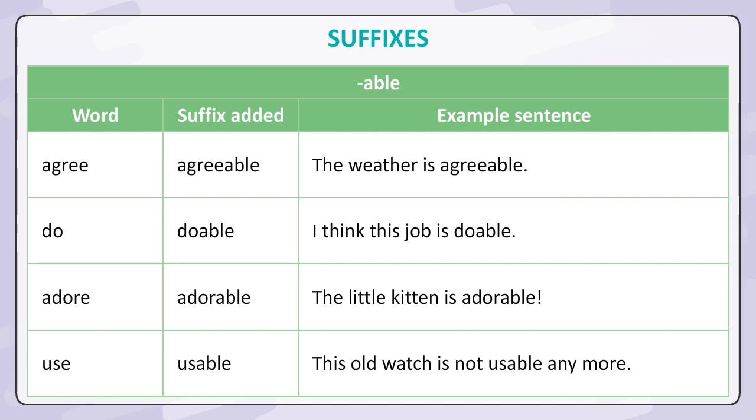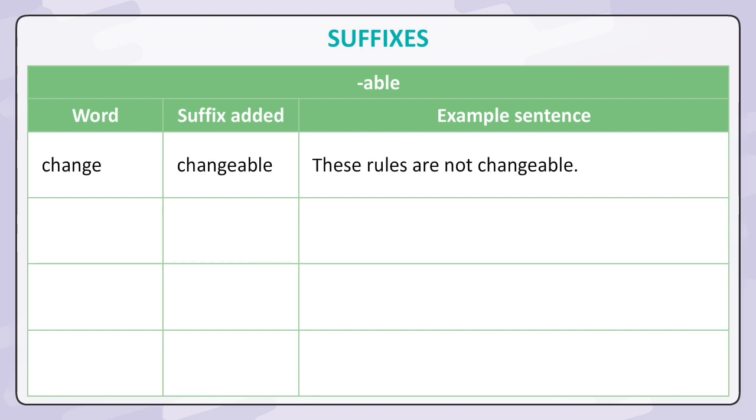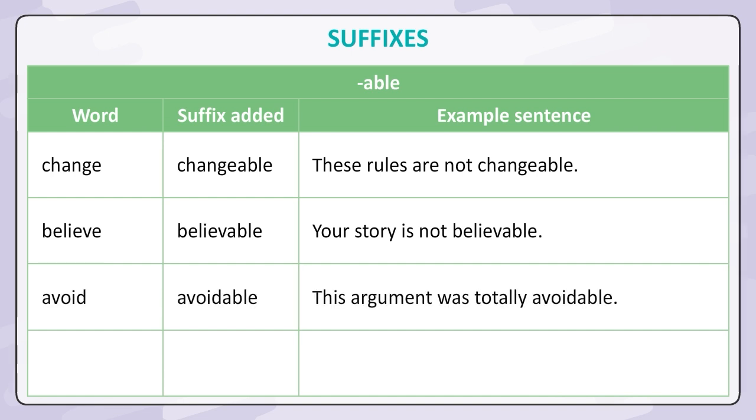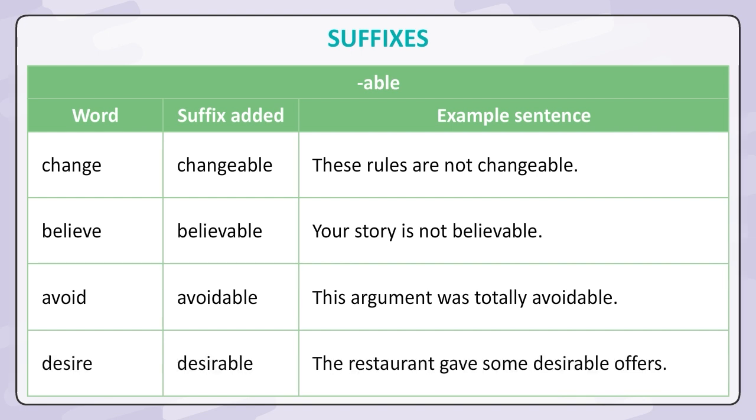Use, usable. This old watch is not usable anymore. Change, changeable. These rules are not changeable. Believe, believable. Your story is not believable. Avoid, avoidable. This argument was totally avoidable. Desire, desirable. The restaurant gave some desirable offers.